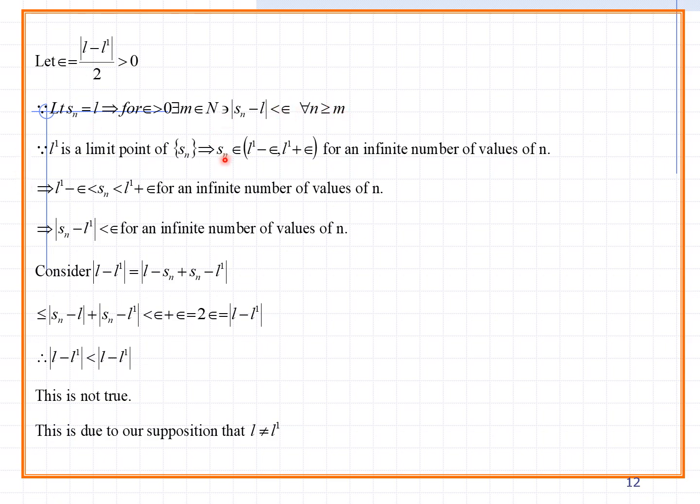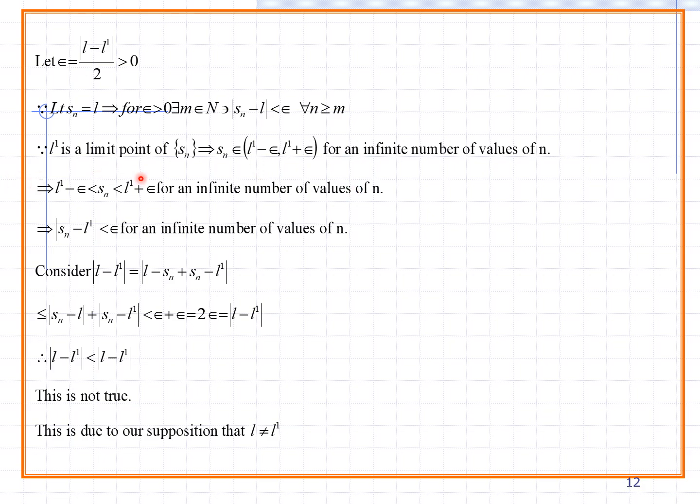L dash is a limit point. So what does L dash being a limit point mean? Here, L being a limit point means the lower value is L minus epsilon and the upper value is L plus epsilon. But here we can talk about L dash. L dash is a limit point. How can we say the same property is involved? In the interval L dash minus epsilon, L dash plus epsilon, for an infinite number of values of n. So L dash minus epsilon is the lower value and L dash plus epsilon is the upper value, for an infinite number of values of n.